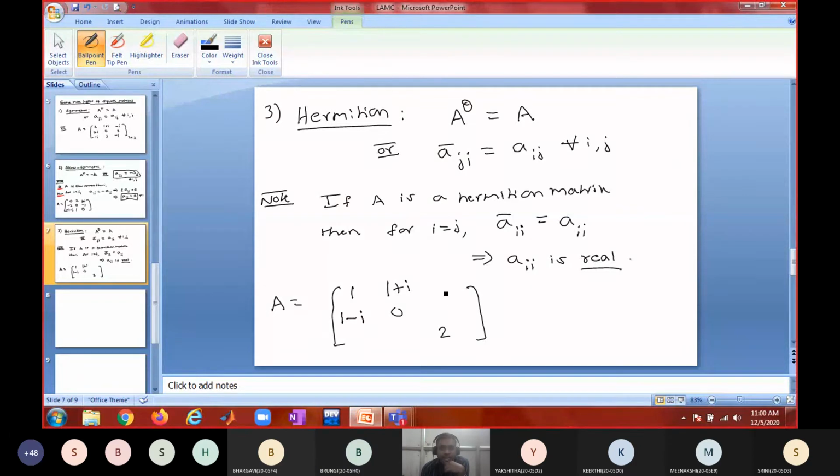Is it okay? So if I am placing 2 here or 3, let us say minus 4, what is the conjugate of minus 4? Minus 4 only, because the conjugate of a real number is itself. That is a real number. So if I put minus 1 minus 2i, then minus 1 plus 2i. Okay, so that is how we are going to construct the Hermitian matrix. Is it okay? Yes, sir.